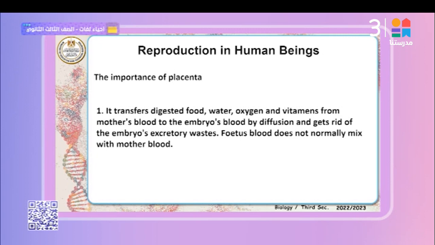Importance of the placenta: it plays an important role in transmitting oxygen and nutrients from the mother into the embryo, and the wastes produced by the embryo are transferred through the placenta. That means it is considered a transport system and an excretory system for the embryo, because it gets rid of the wastes produced by the embryo.